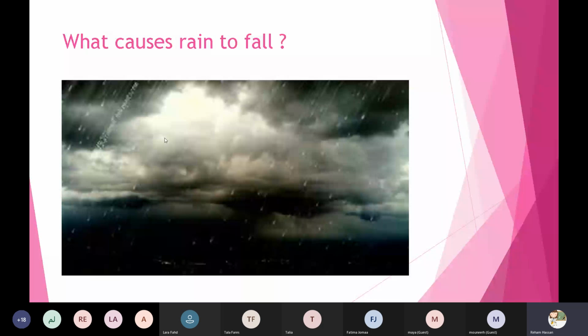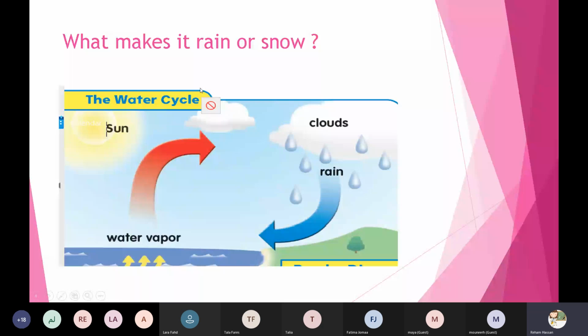How do the clouds form? By the water cycle. We know that we can sing a song about the water cycle. Sun, water, vapor, clouds, and rain. So one more time, sun, water, vapor, clouds, and rain.